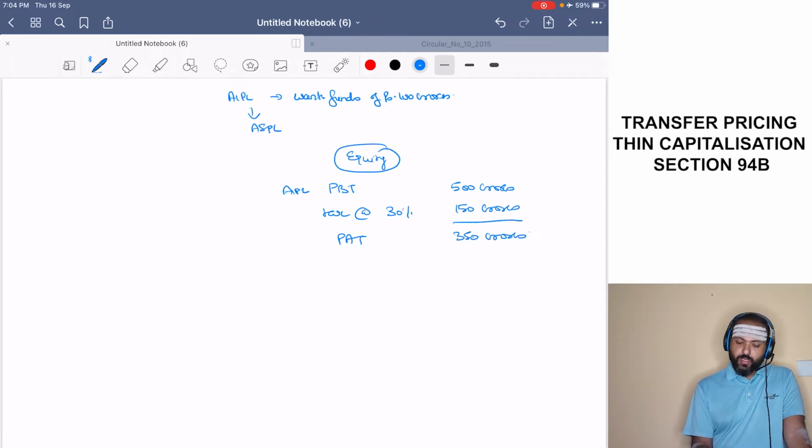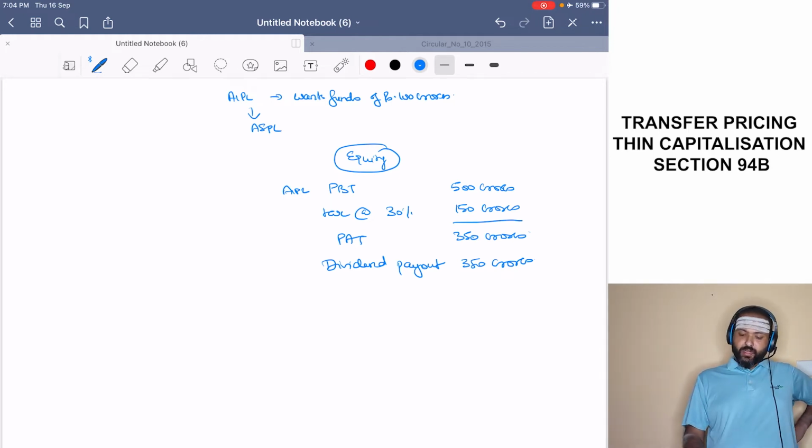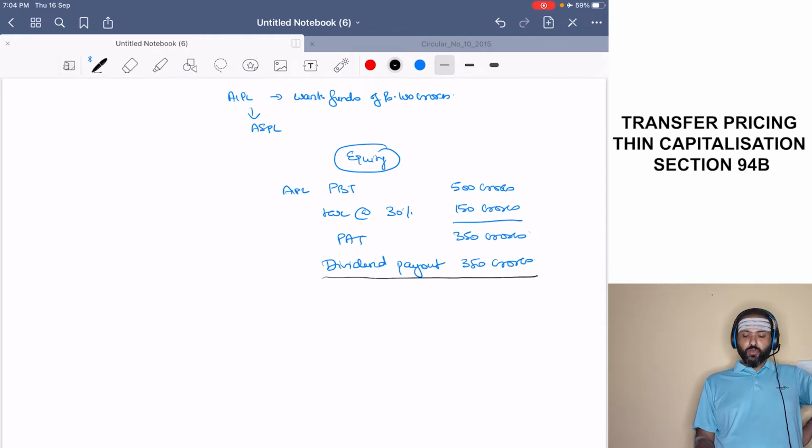Now they are making a dividend payout. Here, let us say of the entire 350 crores. So this is option number 1. So what is the dividend that ASPL is receiving? 350 crores. Okay.